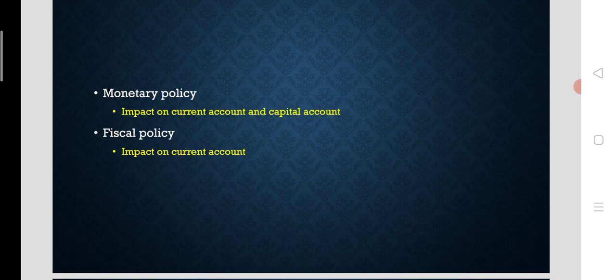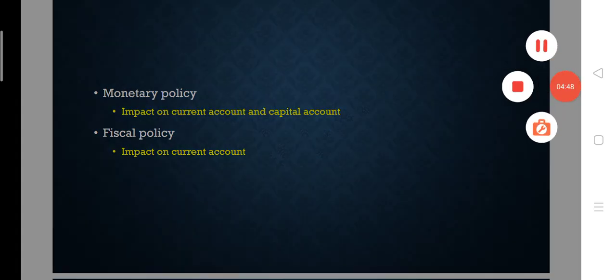At the same time, during deflation or recession, in order to stimulate the economy, government expenditure could be increased, or the fiscal policy could be expansionary in nature to boost up demand and overcome the situation of unemployment or deflation. Expansionary fiscal policy could be applied. So this is the type of assignment, these are the types of policies for obtaining both internal and external balance.